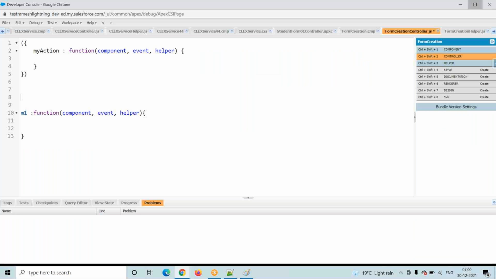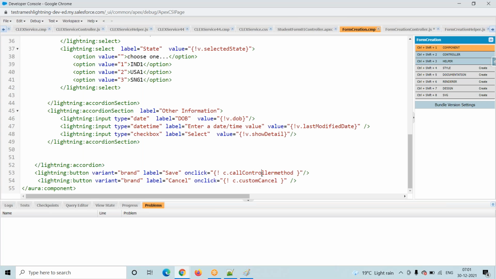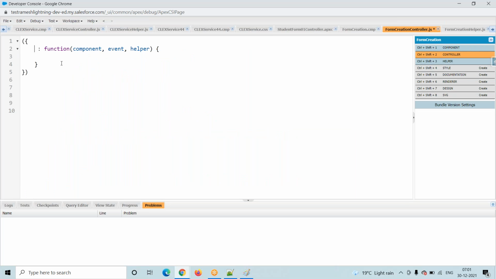So in JavaScript, instead of method, we will call it a function. Instead of method, this is called a function. See here, this is my method name, or this is my function name. So in this function, here my action is there. What I will do is tell this command button, whenever you click on this, you have to go to this particular method, or we will call it a function. So we have to write this function. This is my function.